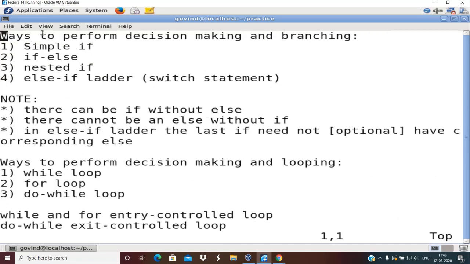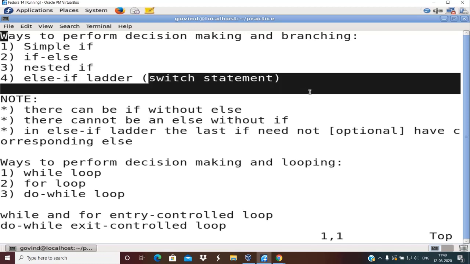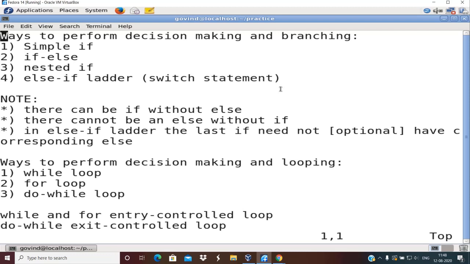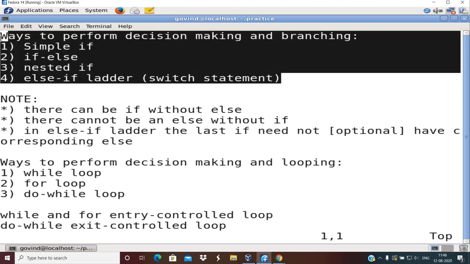So there are four ways to perform decision making and branching. One is using simple if, second one is using if else, third one is using nested if, fourth one is using else if ladder. Apart from this, you can also use switch statements. Also, you can use ternary operator for doing decision making and branching, but preferred way is usage of these four.